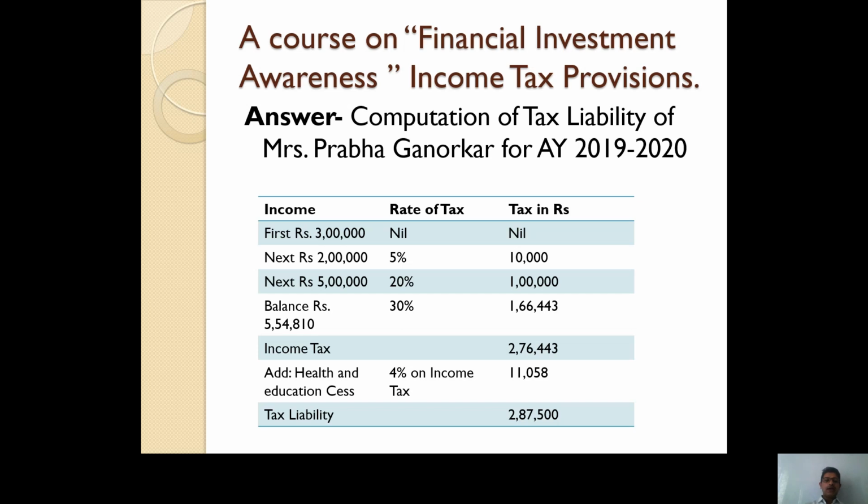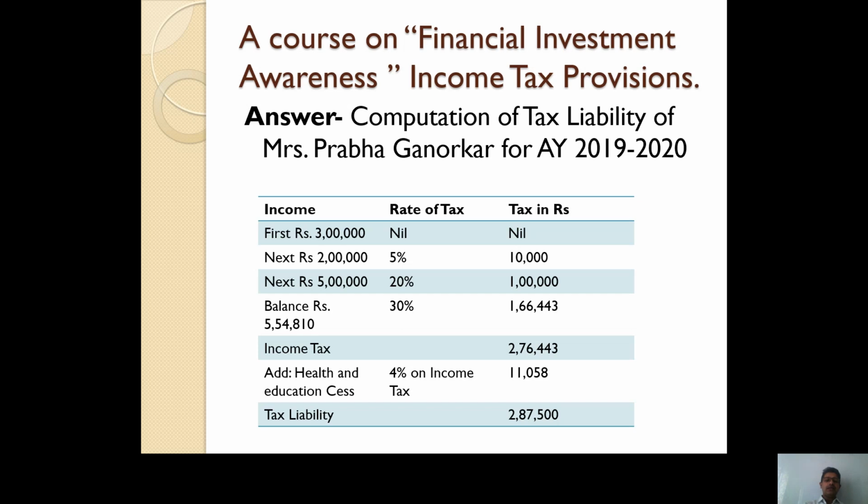From rupees 5 lakh to 10 lakh, the applicable rate is 20%. So between 5 lakh to 10 lakh, the income of this particular assessee is rupees 5 lakh. So 5 lakh into 20%, the tax in rupees is 1 lakh.